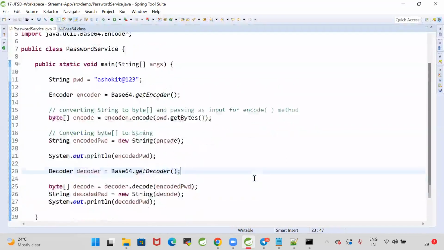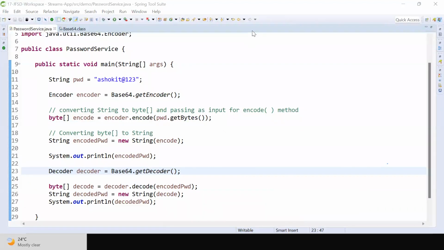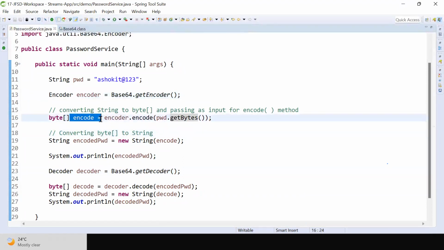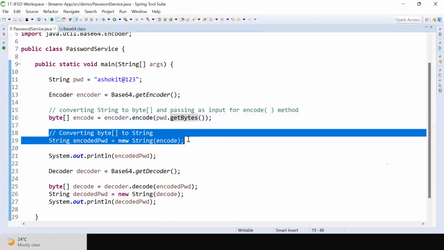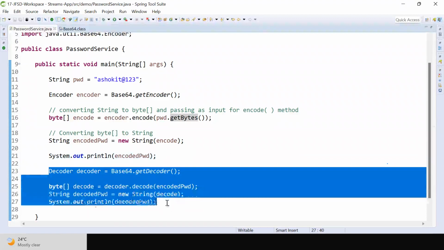Are you guys clear with my point? You got the clarity? What is encoder and what is decoder? Understood, guys? Right. So here, Base64.getEncoder, we are getting the encoder object. Using that encoder object, we are doing the encoding. The password is encoded. The next one is, whatever the encoded password is available, we are able to decode it.